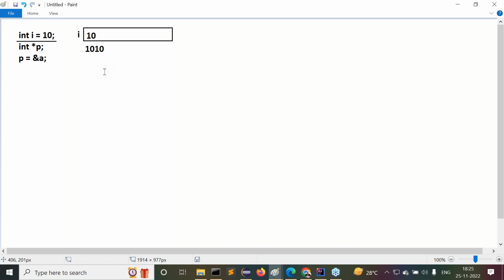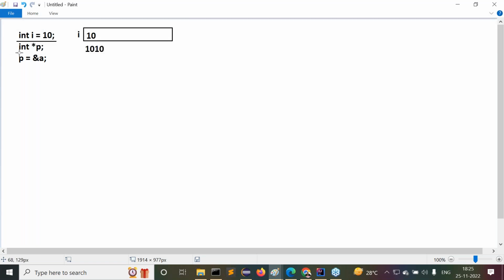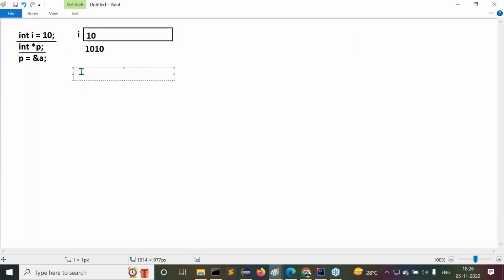Next one is, after that, when the compiler encounters this instruction, what is this instruction here now? int *p. When a compiler encounters int *p, observe carefully. p is a pointer variable. The compiler will understand that p is a pointer variable. So it will have some memory allocation. How much memory is required to store address locations?